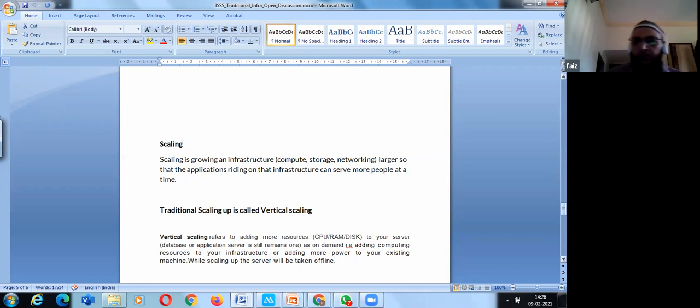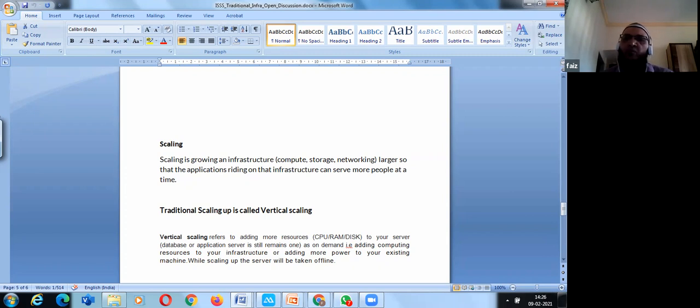So at the peak hours, what will be required? I will require a lot of processing power, a lot of memory usage, and some storage facilities also.